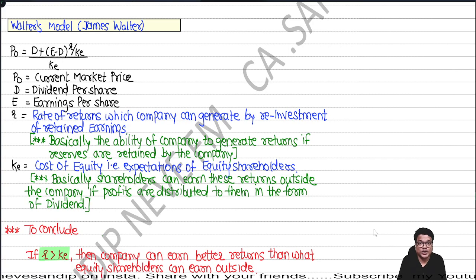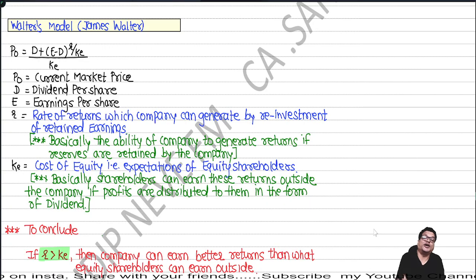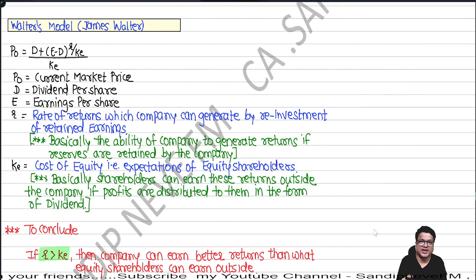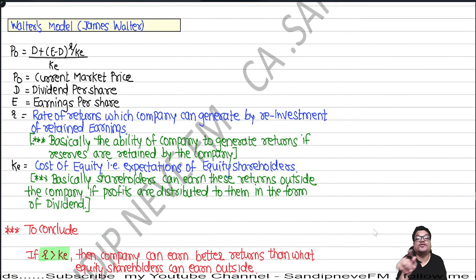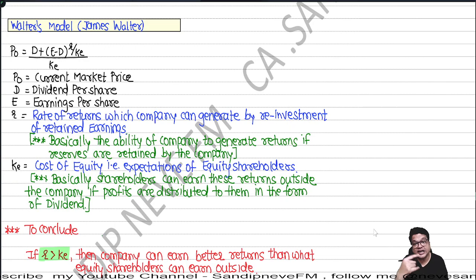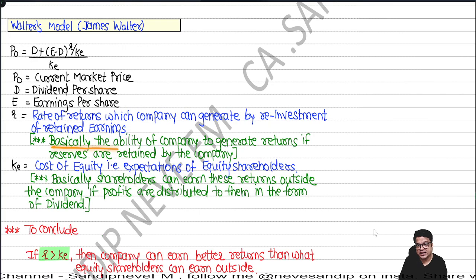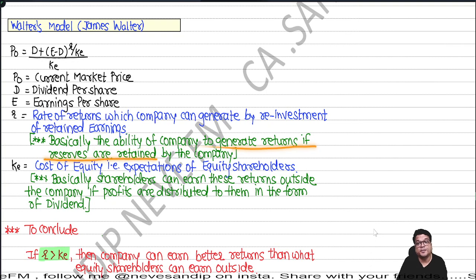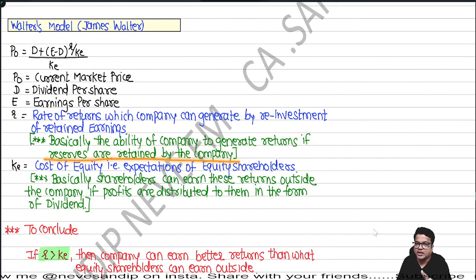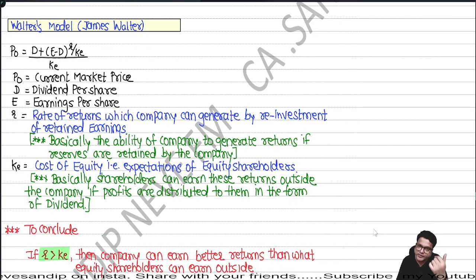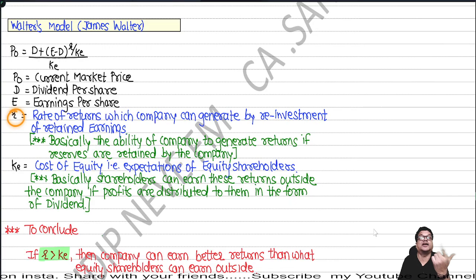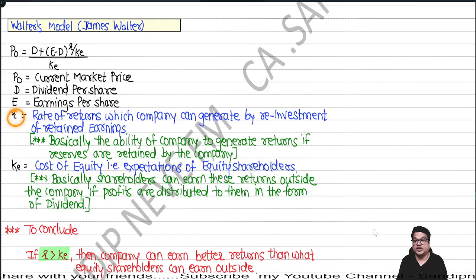Did I deny that? No. The only thing is what Walter meant to say. Walter has some interpretation attached to it. R is the rate of return which the company can generate by reinvestment of retained earnings. Basically, it is the ability of the company to generate returns from the reserves it holds. If the company doesn't pay dividend and maintains the profit with itself, this is what the company can earn.